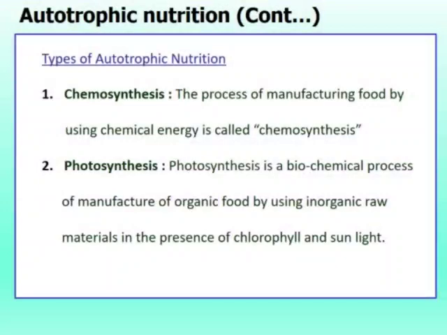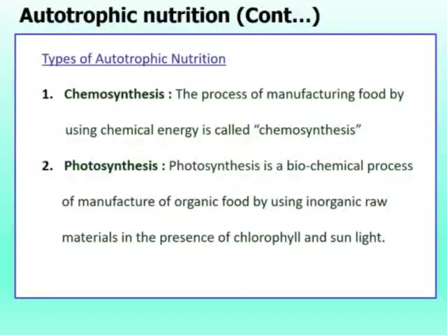Autotrophic nutrition is of two types: chemosynthesis and the second one is photosynthesis. So first we will talk about chemosynthesis. Chemosynthesis is a Greek word in which chemia means chemical and synthesis means putting together.